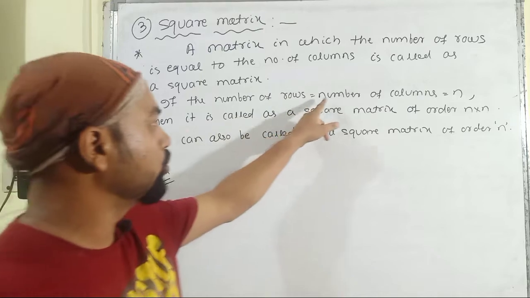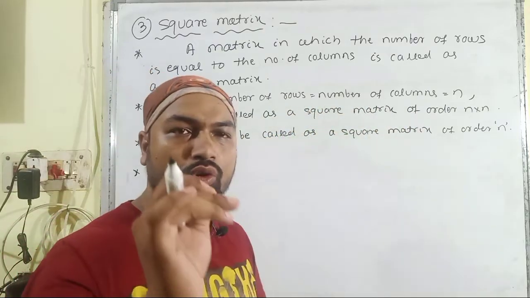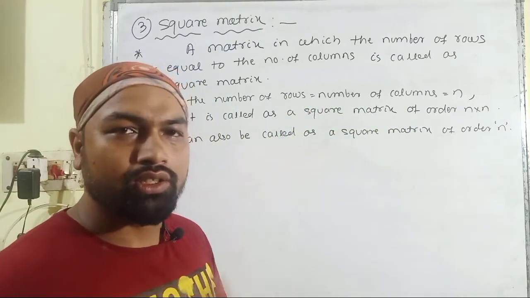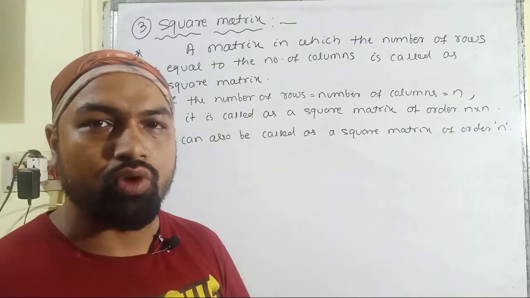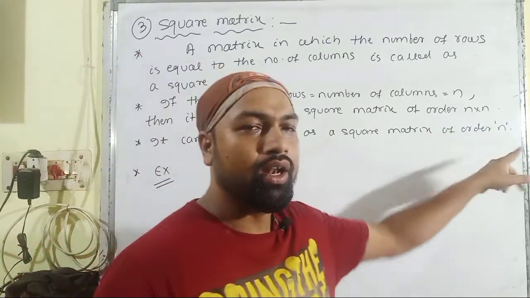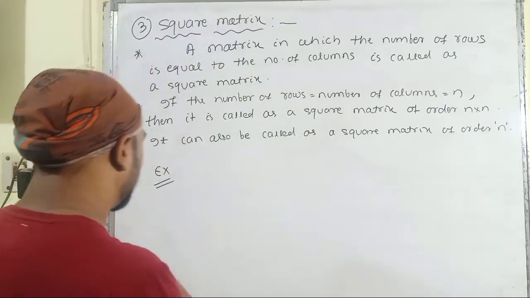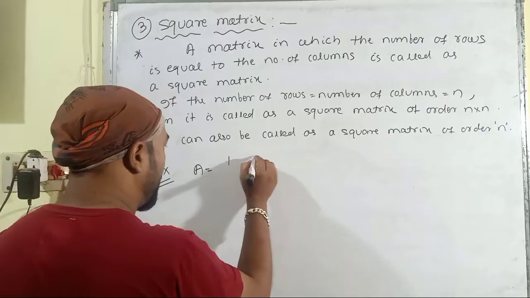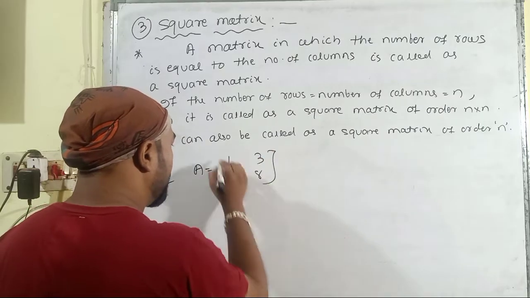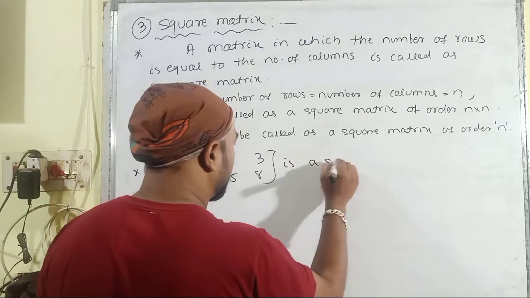If the number of rows is equal to the number of columns is equal to n, then we call it a square matrix of order n cross n, or simply a square matrix of order n. Let us discuss some examples based upon square matrices. Here the matrix 1, 3, 5, 8 is a square matrix.